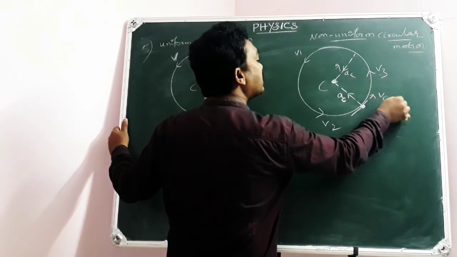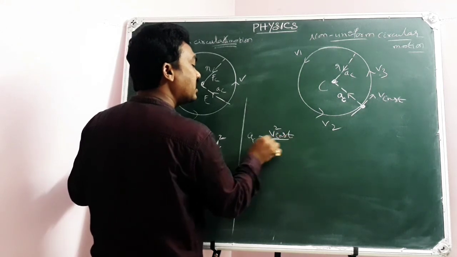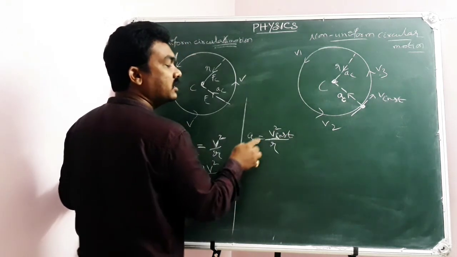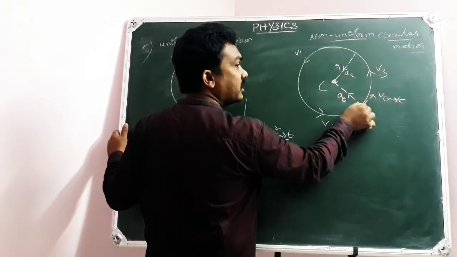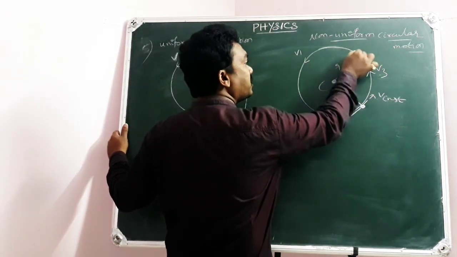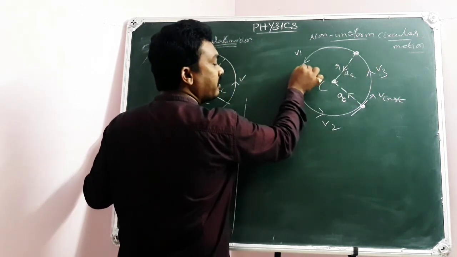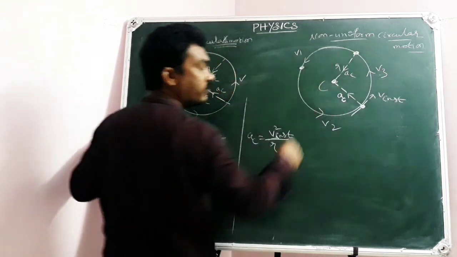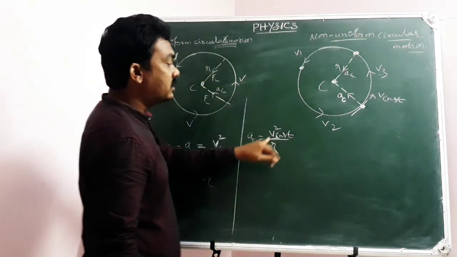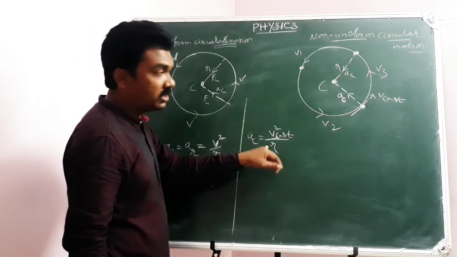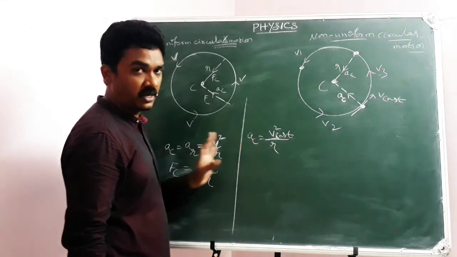Why am I calling it instantaneous? Because the speed of the particle is changing continuously from time to time. So the centripetal acceleration at this point is different from the centripetal acceleration at this point, and different again at this point, because v is going to change from point to point. In non-uniform circular motion, centripetal acceleration changes from one point to another. Of course, the formula is v squared by r.